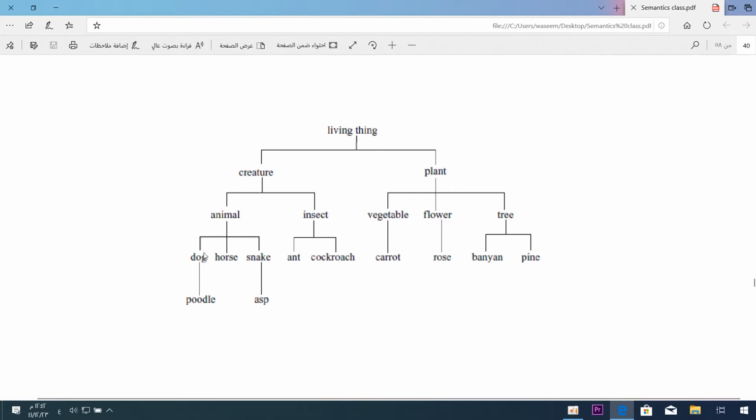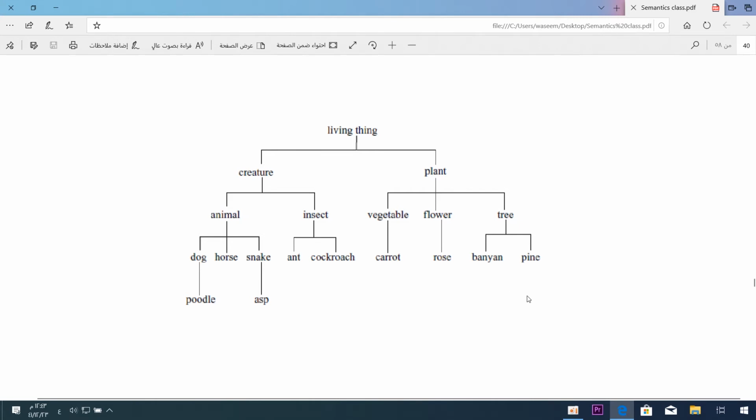Poodle is a kind of dog, and asp is a kind of snake, like cobra, for example. Mare is a kind of horse, and so on. So in general, all of them are included in, or are hyponyms of, this very large, very big term, living things.